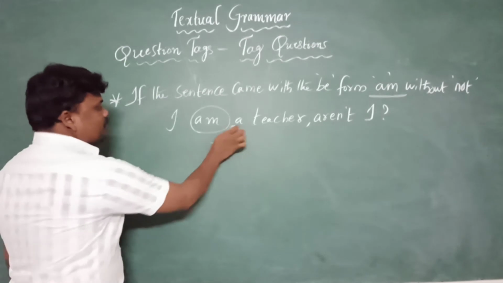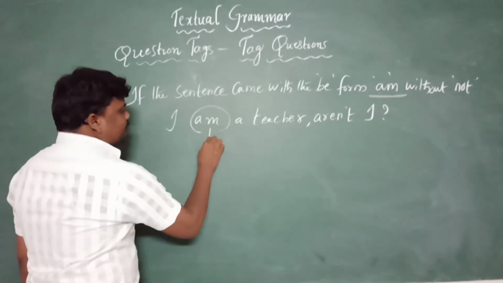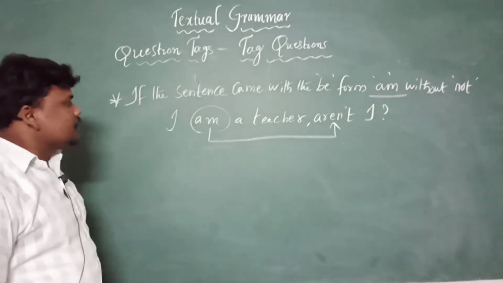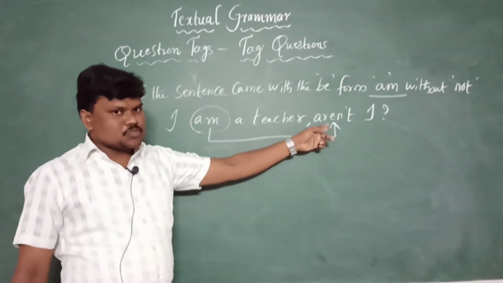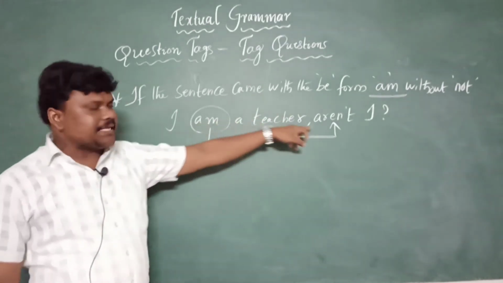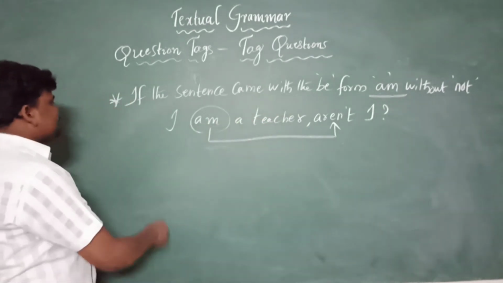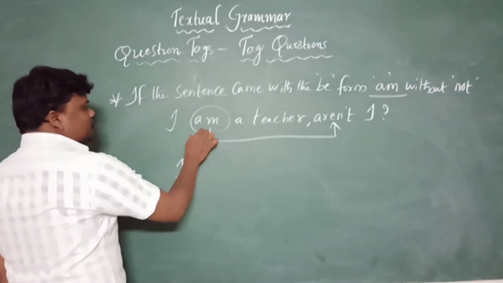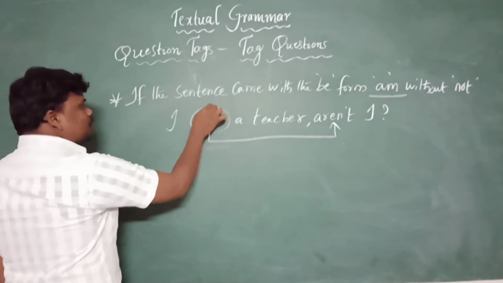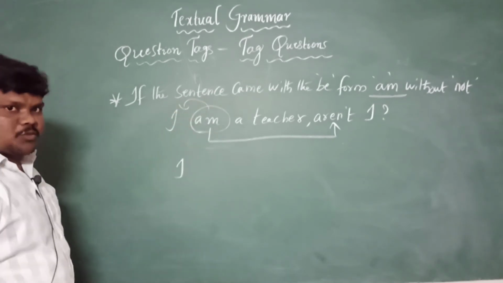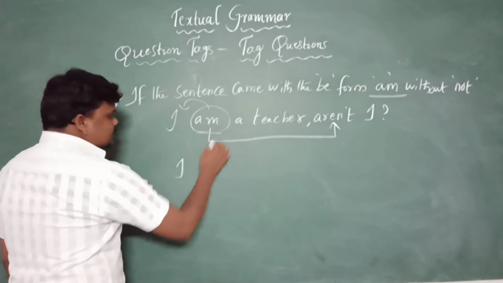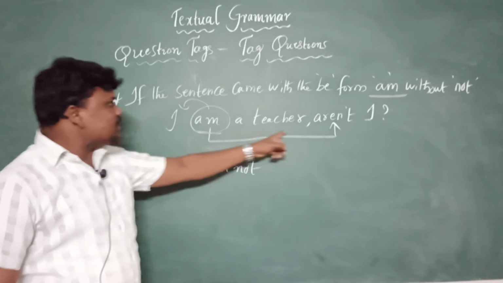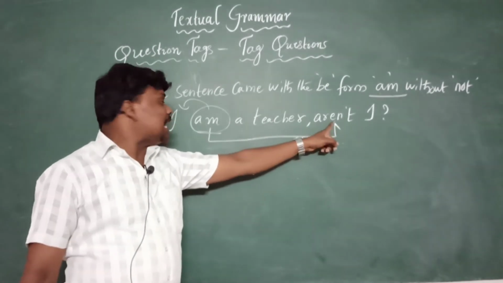For example, if am came with a positive one, don't write amn't I, which conveys a plural meaning, right? So am, aren't I. And what about if am came with not? Of course we know very well that am is fixed only for I. Just imagine if am came with a not, what might be the answer? I'm a teacher, aren't I? Don't write aren't I, right?